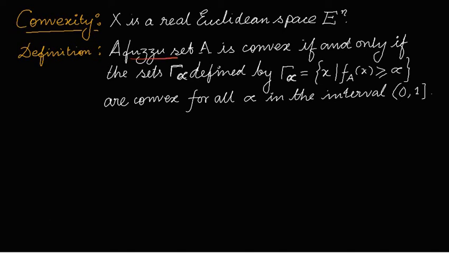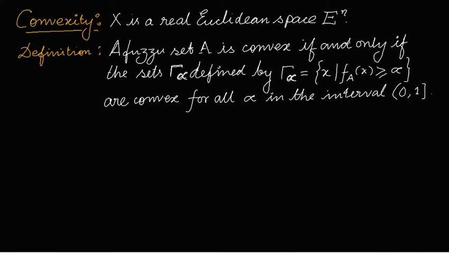If we take a fuzzy set A, this fuzzy set is convex if and only if the sets gamma alpha, defined as the set of x such that fA(x) is greater than or equal to alpha, are convex for all alpha in the interval [0, 1). It is important to see that it is a half closed interval: 0 is included and 1 isn't included in this interval.